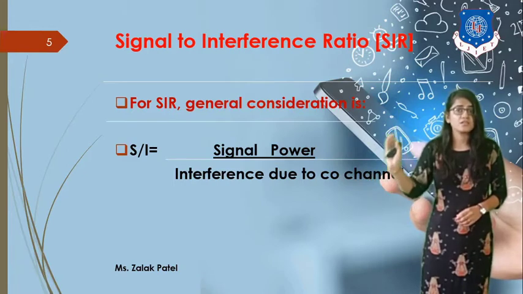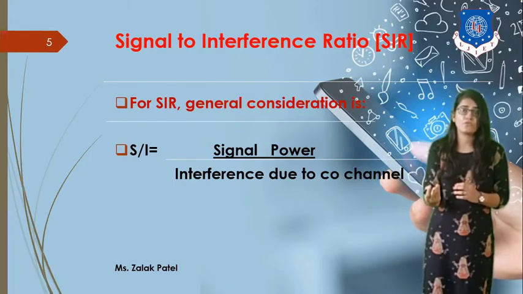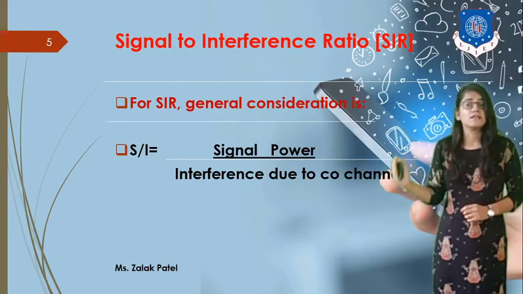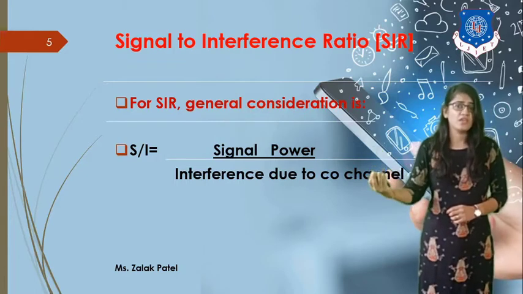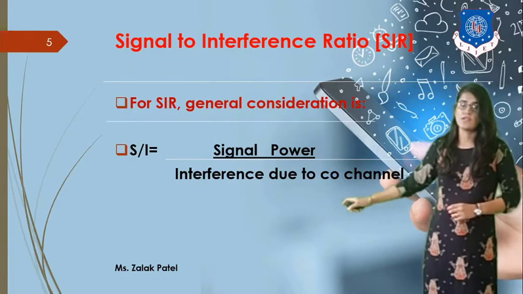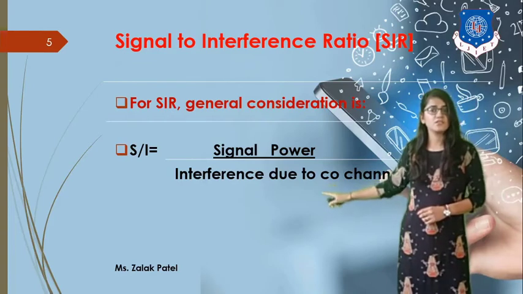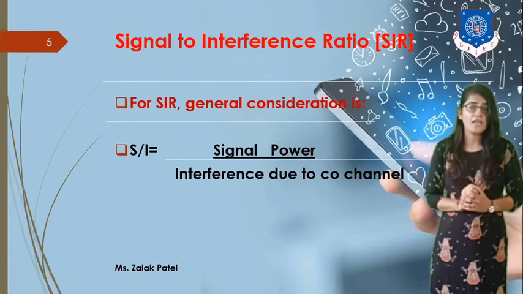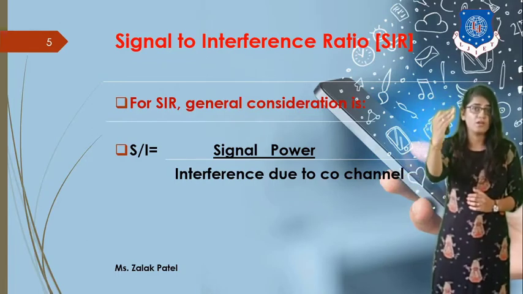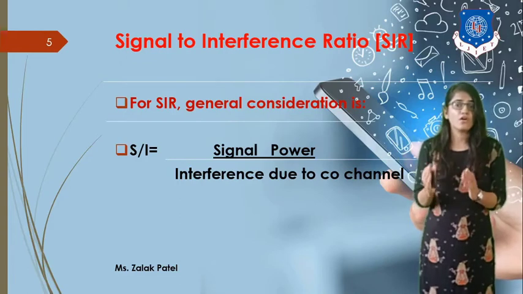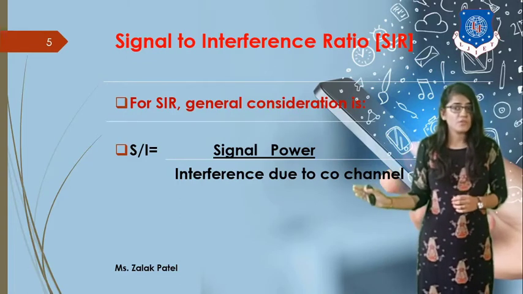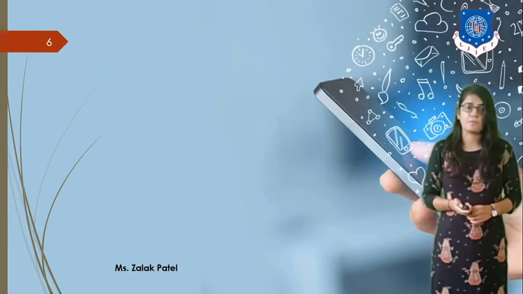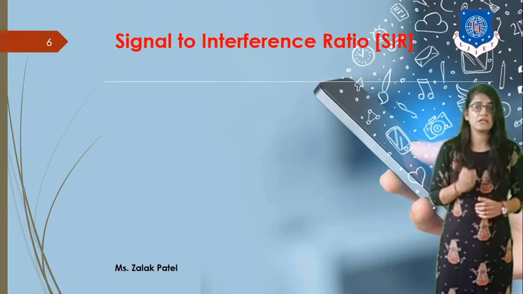Now this interference is due to multiple co-channel cells. There is a possibility that there is only one co-channel cell, two co-channel cells, or it may be n number of co-channel cells. So this denominator term, interference due to co-channel cells, is actually the sigma of I_i, where i varies from i0 to n, meaning it depends on the number of co-channel cells. So if the number of co-channel cells changes, then the signal to interference ratio is again affected.